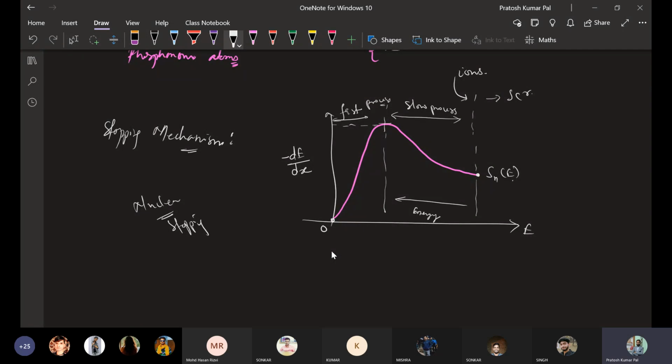This is the energy of ions basically. So here in this range, energy transfer is going to be taking place to the atoms of the lattice, and now this energy is going to reduce, so it will be coming out to be zero. This is just an approximation of how the energy of ions is going to reduce